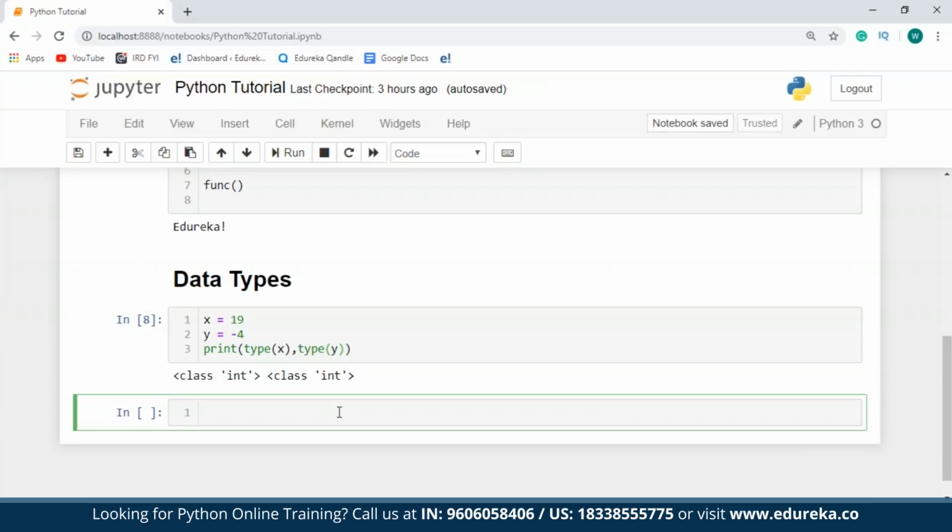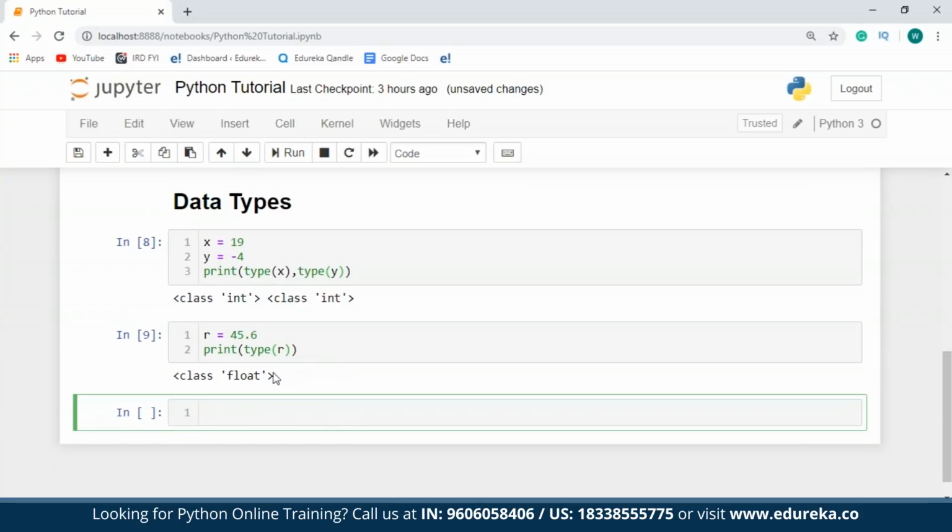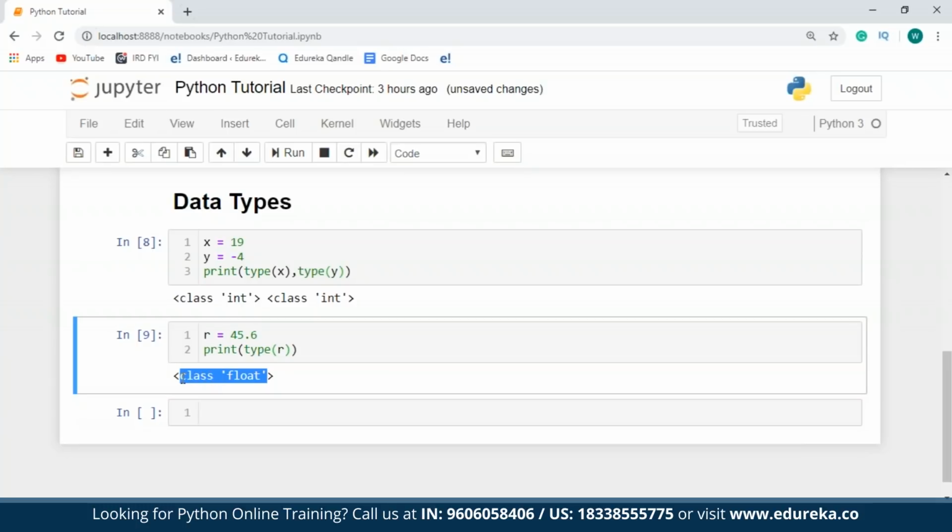As we all know, float values contain decimal numbers. So in case I want to declare a float variable, I'll take a new variable, say r, and I'll assign some decimal value to this, say 45.6. Now I'm going to print the type of r. As you can see over here, it says that this belongs to class float.